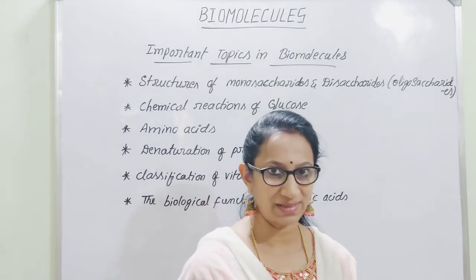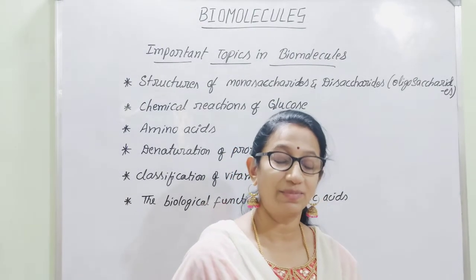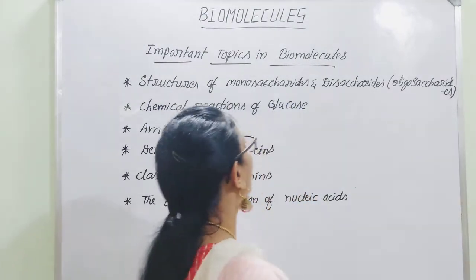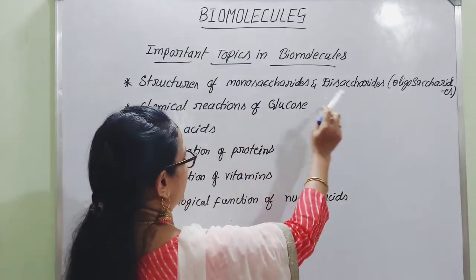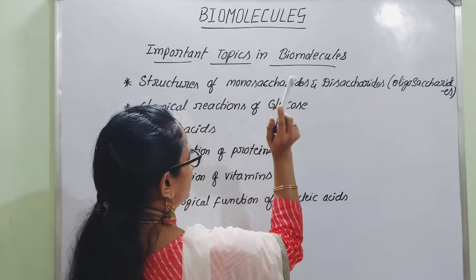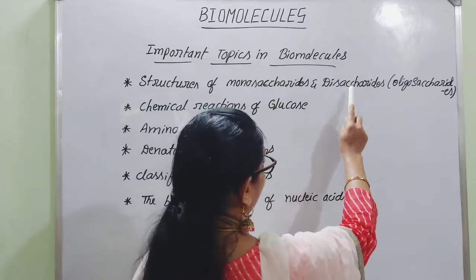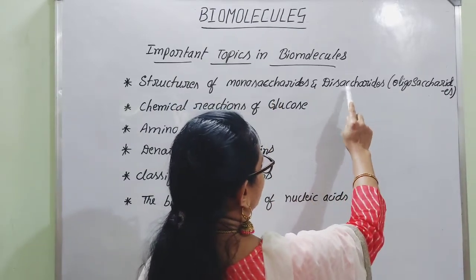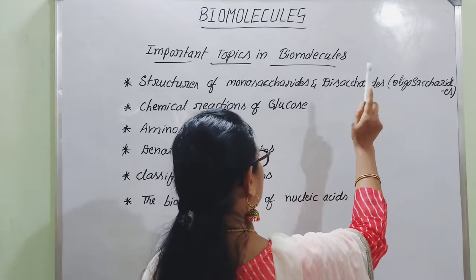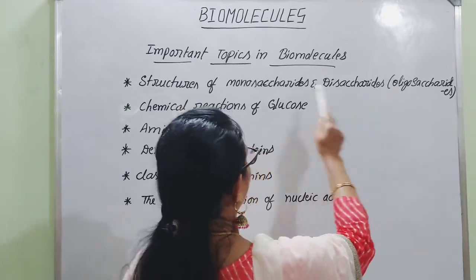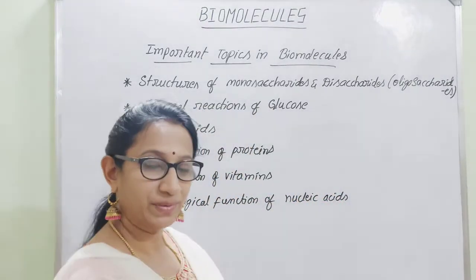Carbohydrates, as you know, can be classified based on the number of monomer units present, and here we can consider monosaccharides like glucose, fructose, and disaccharides, we can consider sucrose, maltose, lactose. These are the important examples that you should remember.